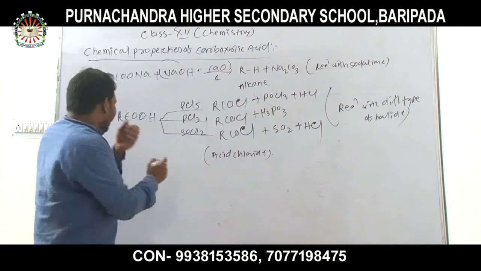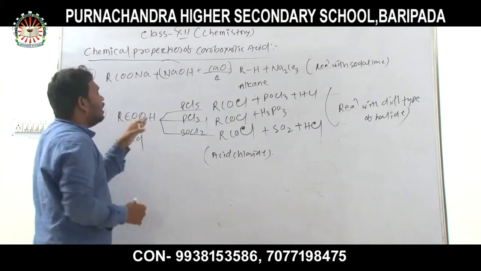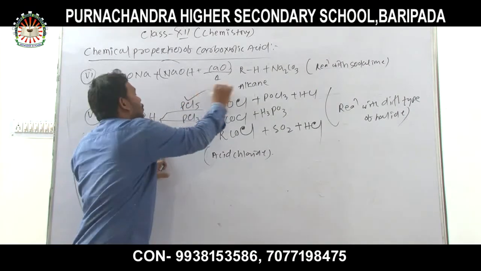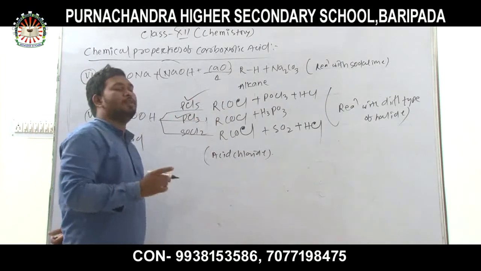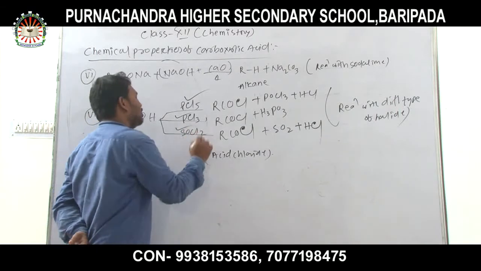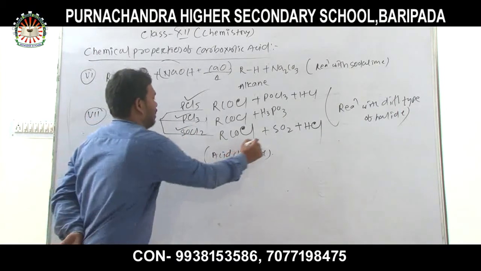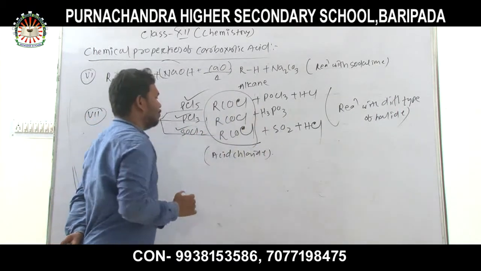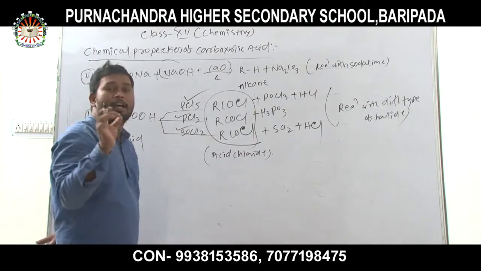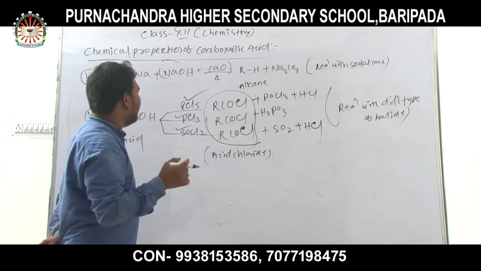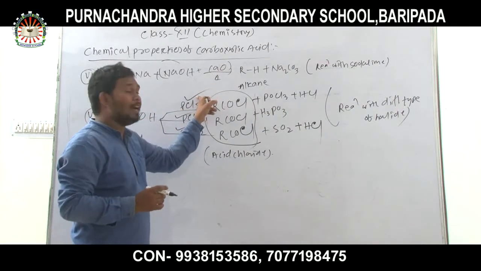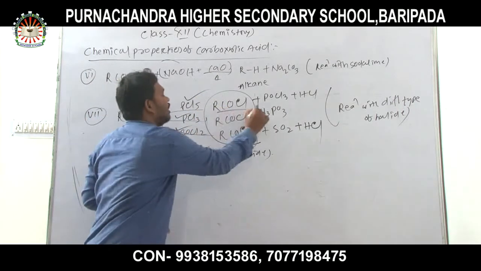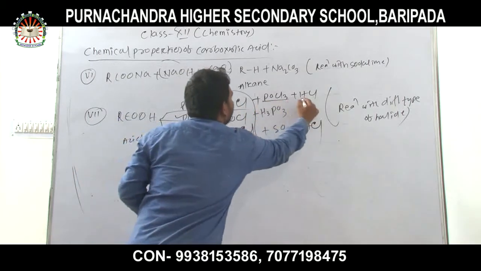When an acid or carboxylic acid reacts with PCl5, phosphorus pentachloride, PCl3, phosphorus trichloride, and SOCl2, thionyl chloride, then an acid chloride is formed. But it is distinct that when the acid reacts with phosphorus pentachloride, the acid chloride is formed along with POCl3 and HCl.